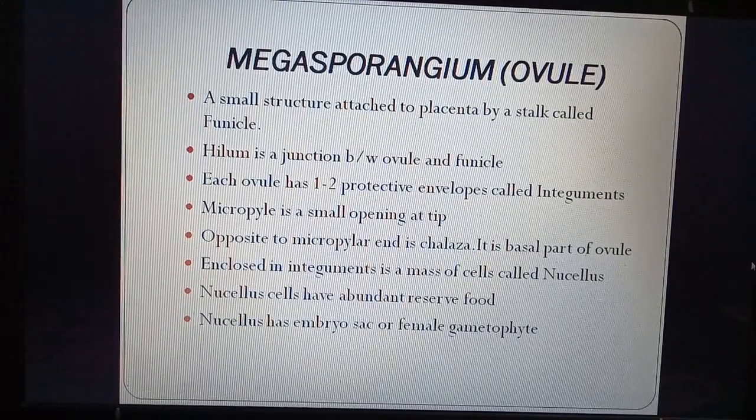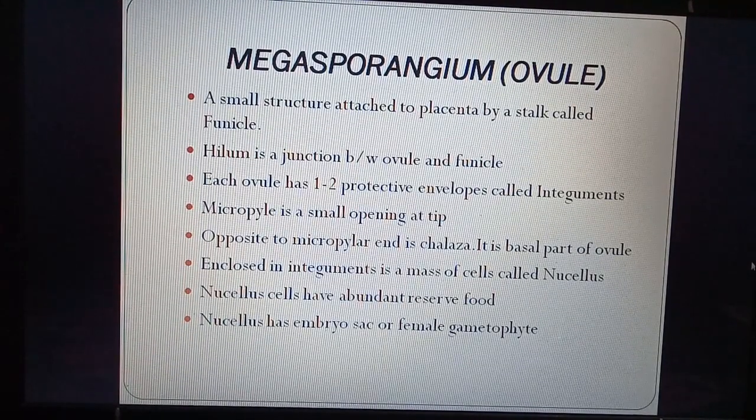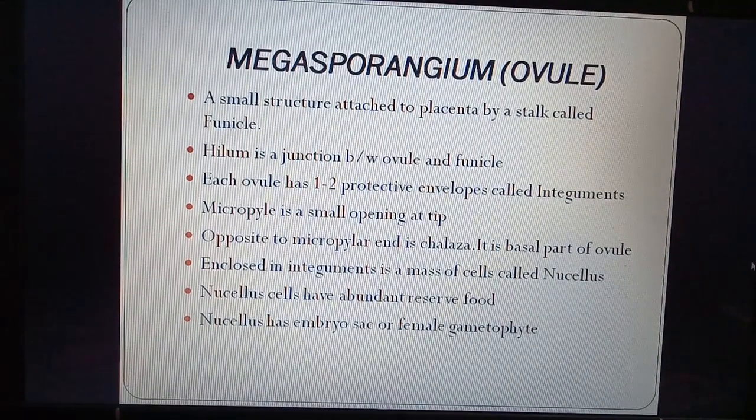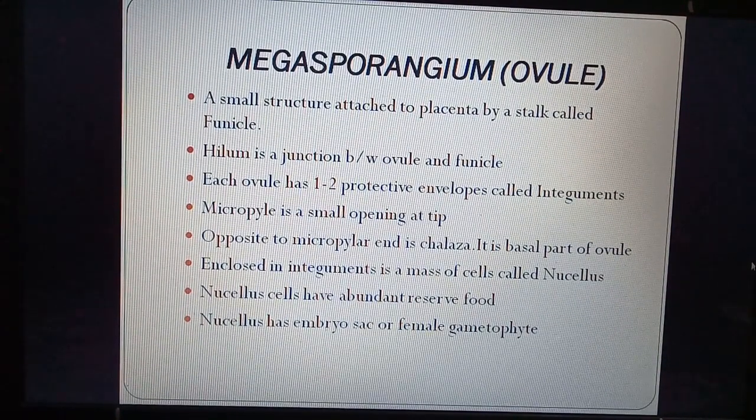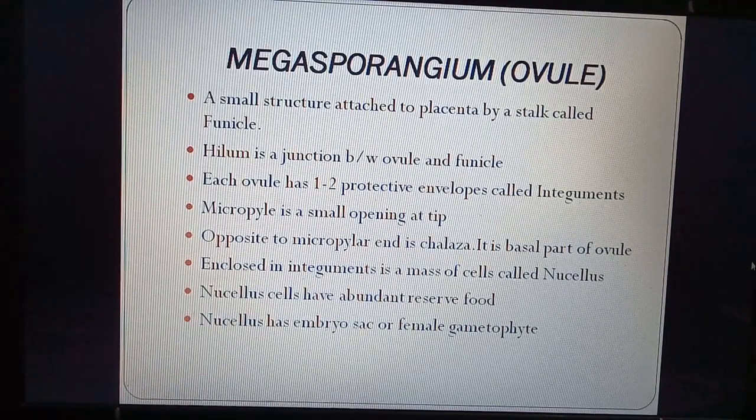Now, the megasporangium or ovule. In the last slide we studied the figure, so here are some main points. A small structure attached to the placenta by a stalk is called the funicle. The hilum is the junction between the ovule and the funicle. Each ovule has one or two protective envelopes called integuments. So we are just revising the figure.